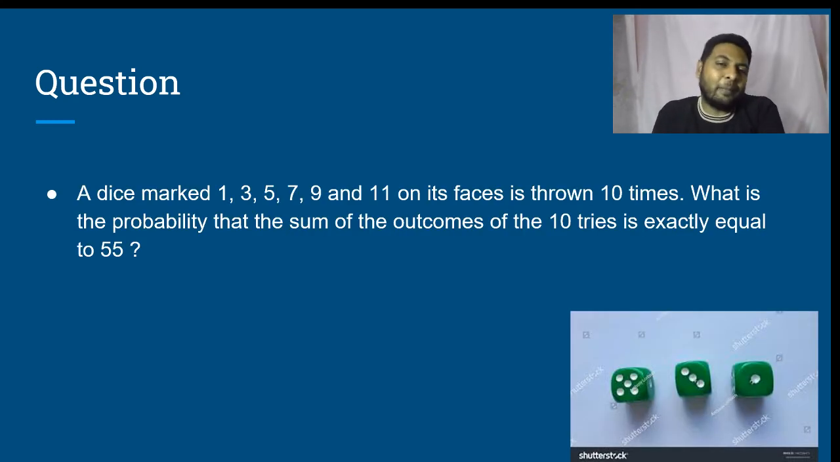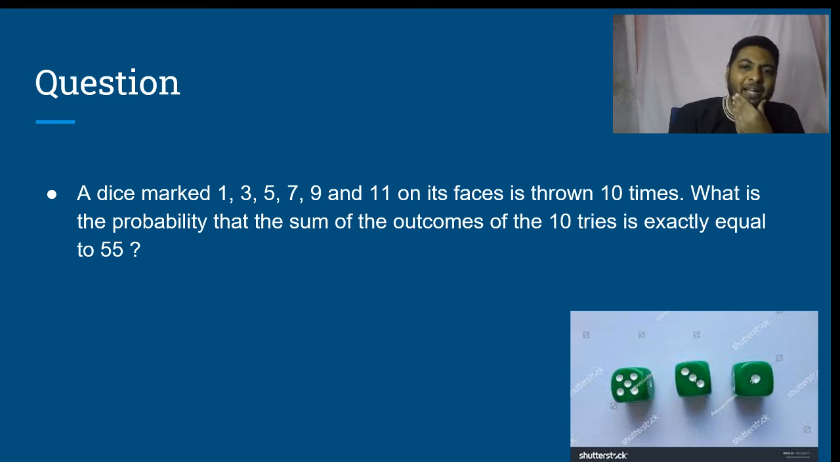This is a question that appeared in a competitive exam. A dice is marked 1, 3, 5, 7, 9 and 11 on its faces and is thrown 10 times. What is the probability that the sum of the outcomes of the 10 tries is exactly equal to 55?